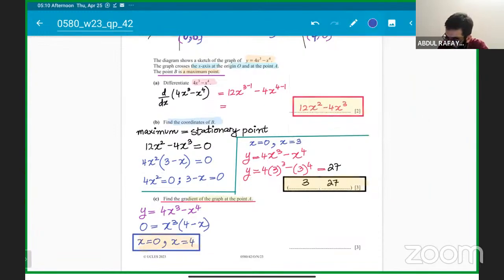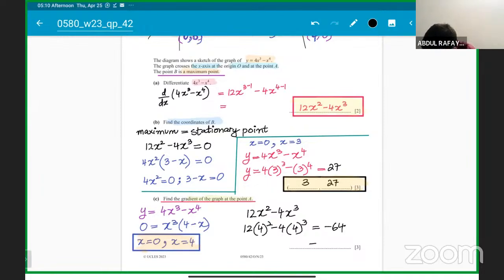So once we got an idea that we have x equals 4, okay, so this is 1 mark for getting x equals 4. अब आप differentiation की value में put कर दोगे gradient की value में, the gradient was this thing students, and you will get your coordinates, okay. सही है? तो आपका gradient आ जाएगा. Gradient when x equals 4 is basically 1 mark for the working and 1 mark for the answer. That is coming -64. So the gradient at the point A will be -64.